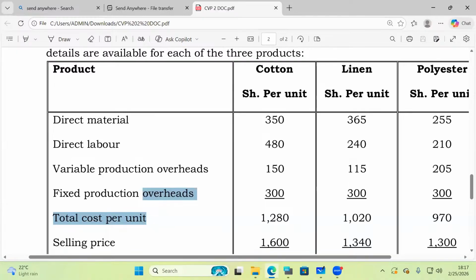If you give me total cost, just take away fixed cost, and you'll get variable cost. So if you take away 1280 minus 300, which is our fixed cost, are we getting the same answer the sister gave us? No, most of them haven't yet seen.